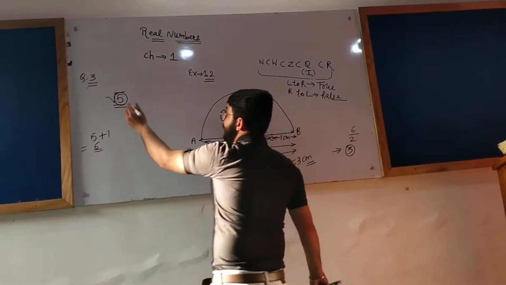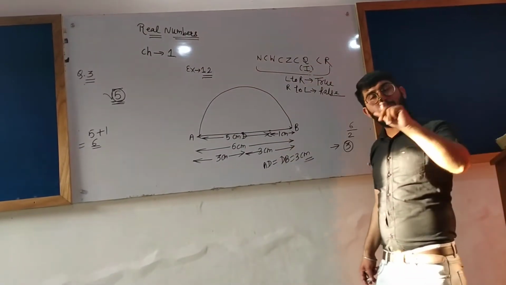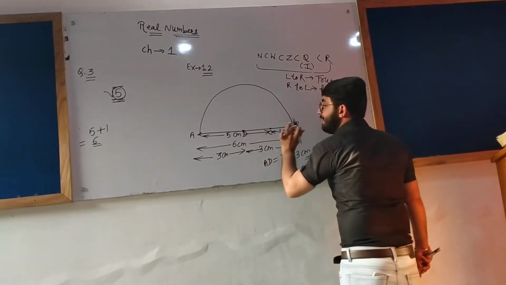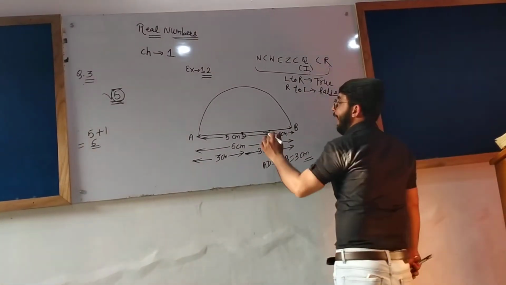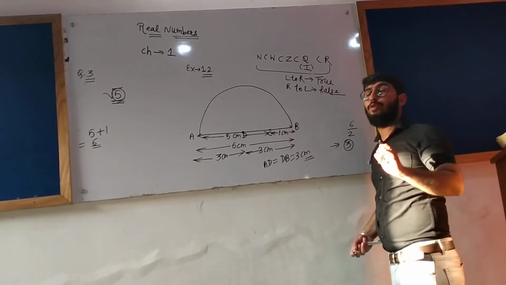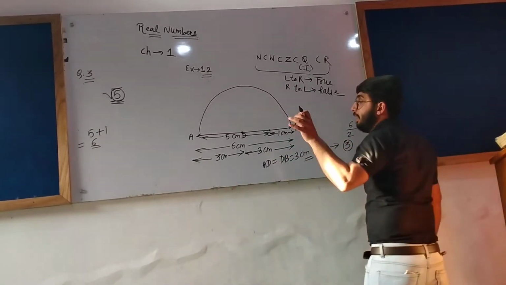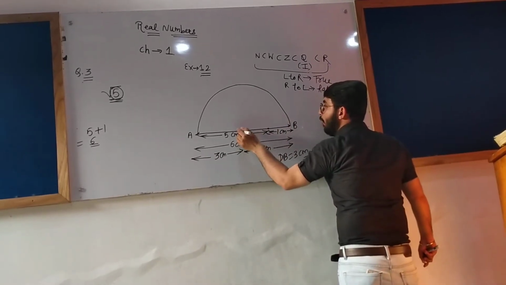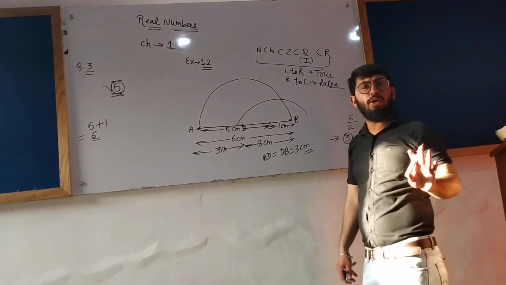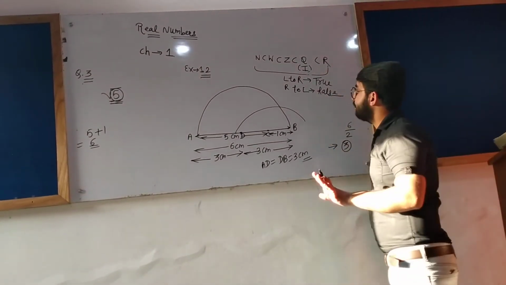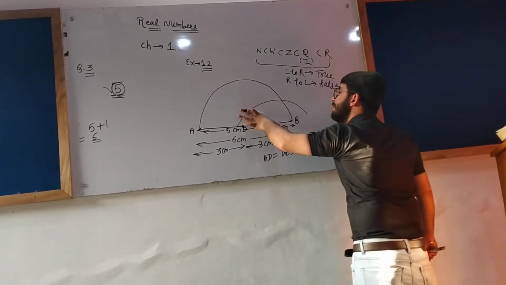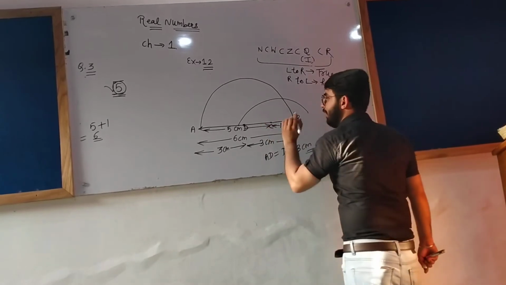You want to represent root 5 on the number line now, and the number within the square root was 5. Now AC distance is 5 meter. At point C, draw an angle of 90 degree. That is, you have to draw a right angle. Keep your compass here and draw a semicircle, not completely, because we have to draw a 90 degree angle.